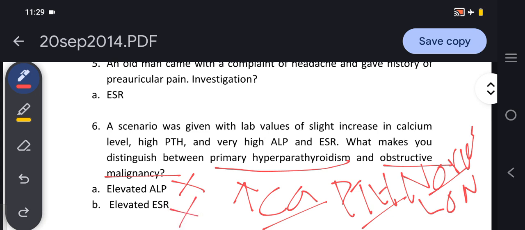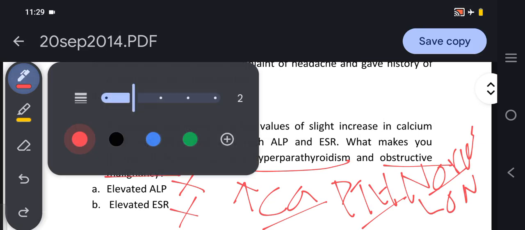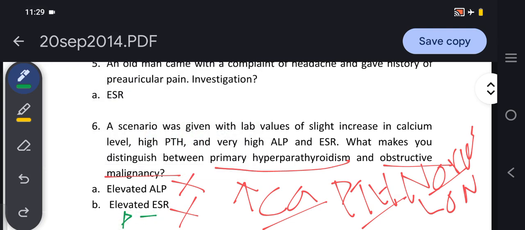Elevated ESR also cannot differentiate between them, but PTH, parathyroid hormone, would differentiate between primary hyperparathyroidism and obstructive malignancy.